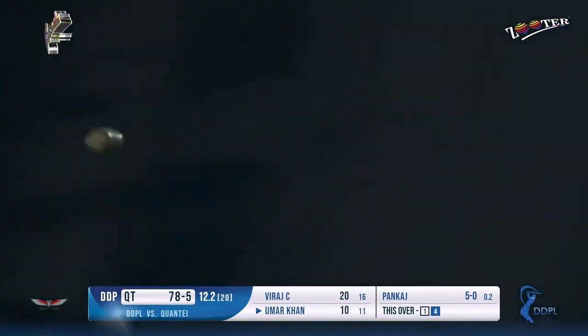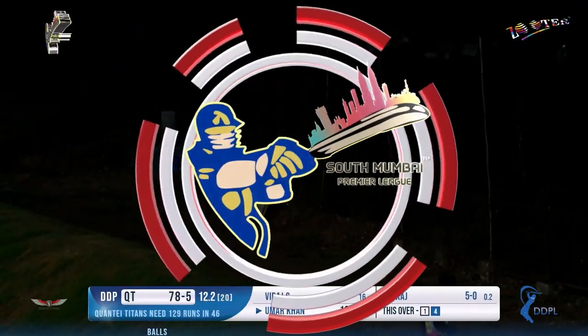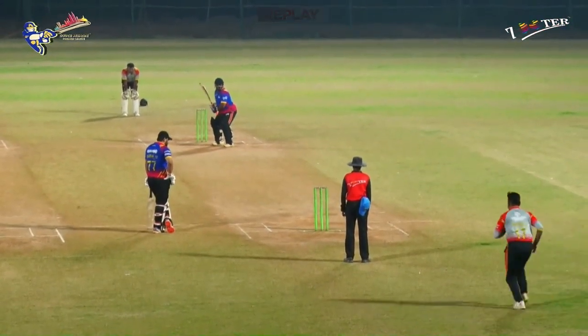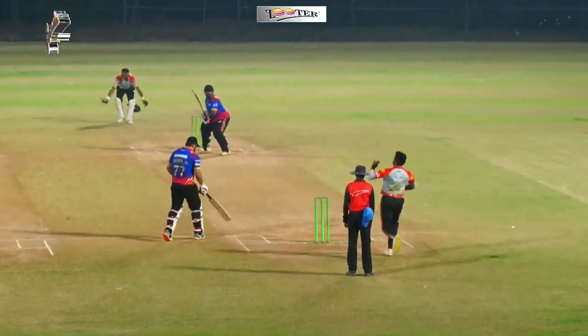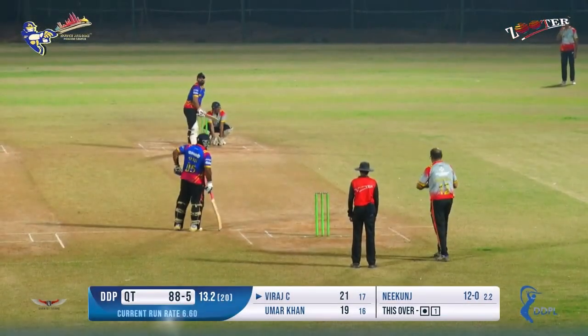Oh, and this is a really huge one. What a shot that is by Umar Khan. That was in the slot and punished. Brilliant 6. Absolutely brilliant shot. Just have a look at that replay. That is some hit. Oh, and he has a lot of power in his bottom hand. That's for sure.